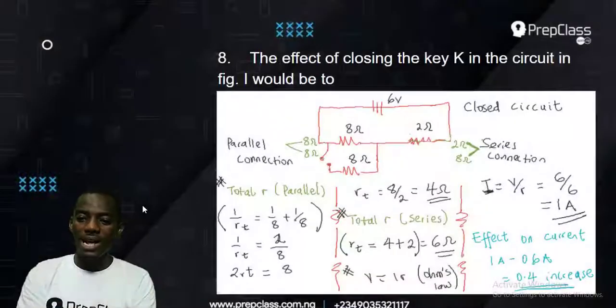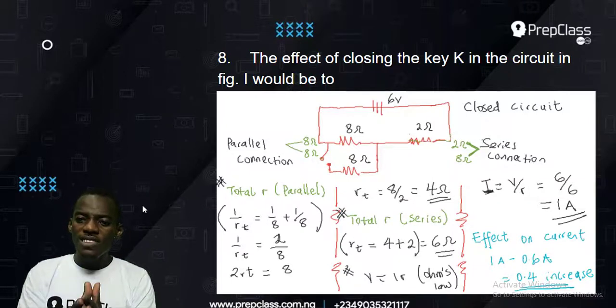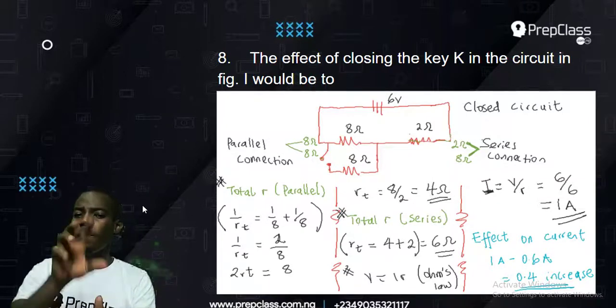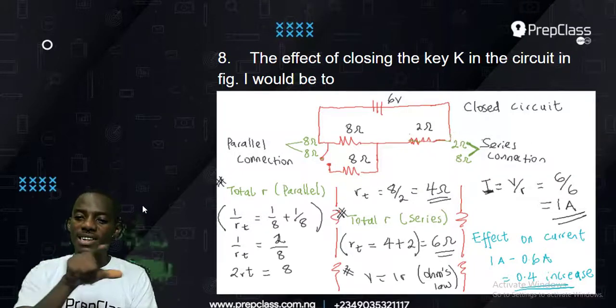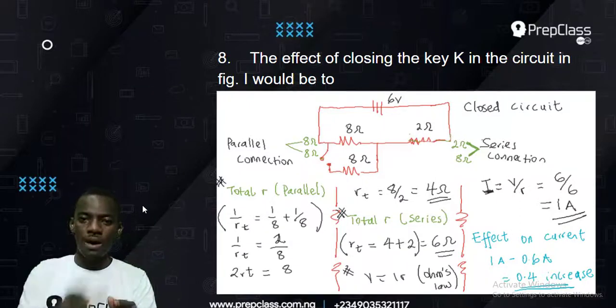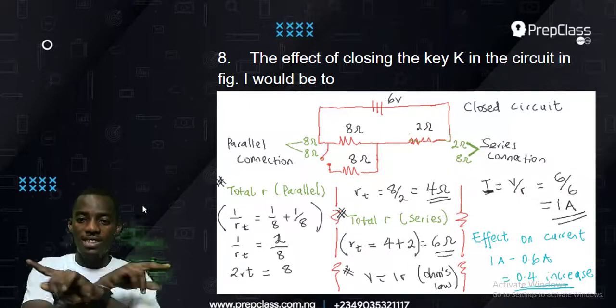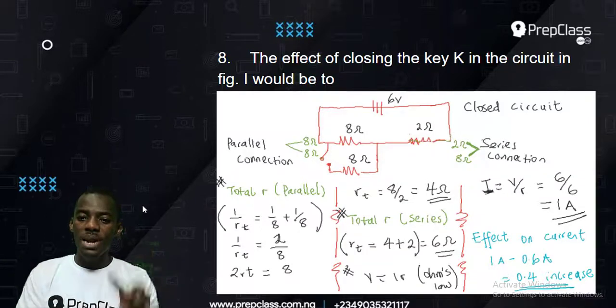Now let's talk about the open circuit. For the open circuit, you can see it is open below. So the first thing you have in this one, you have a parallel connection, that's 8 and 8, and you have a series connection. Series is always flat, straight, horizontal, while parallel is always up and down. Now let's begin with the parallel.